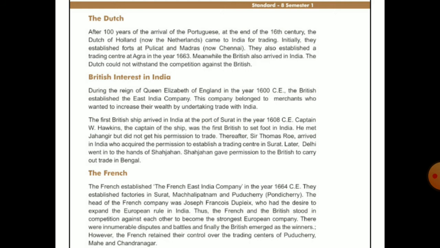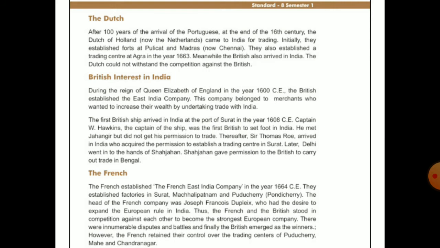Initially, they established forts at Pulicat and Madras. Madras is now called Chennai. They also established a trading center at Agra in the year 1663. In which year? 1663. And where? In Agra.